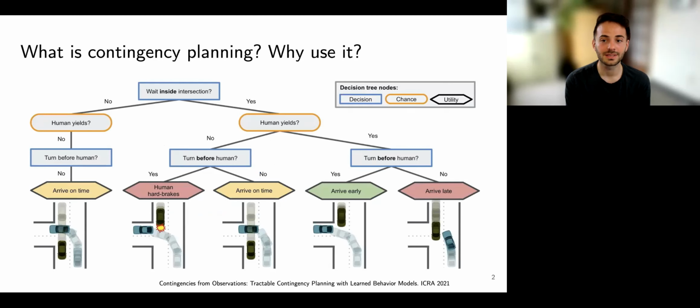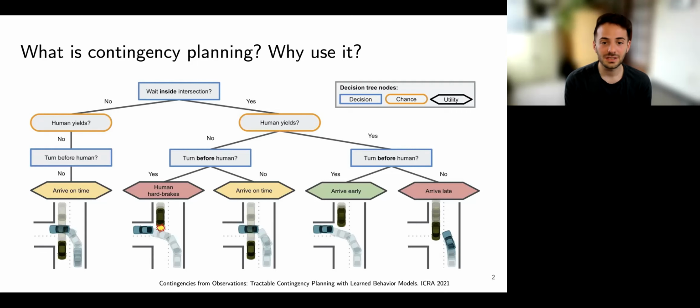If the robot were to decide ahead of time a deterministic series of actions, that is, a non-contingent plan, it would prefer to wait outside the intersection and never arrive early because of the unresolved human stochasticity. If the robot was overly confident in its ability to make the human yield, it could produce a plan that always turns before the human, but may lead to collisions in reality when the human does not do what the robot planned for it to do.